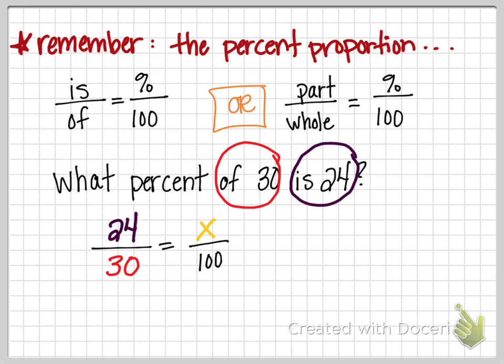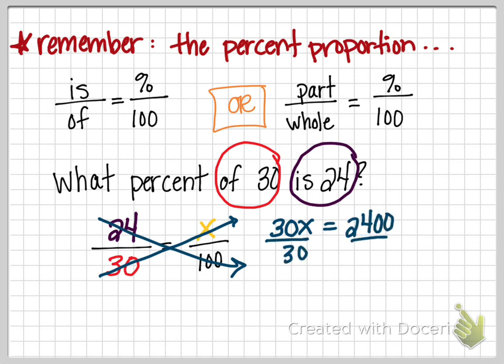Now that we have this percent proportion set up, now we can do our cross multiply and solve. 30x equals 2400. And then divide by 30. Divide by 30. So we get x equals 80, not 800. So 80%, since it asks what percent, 24 is 80% of 30.